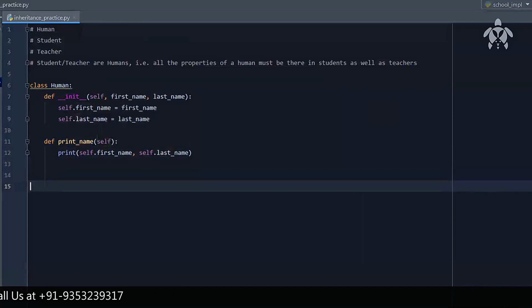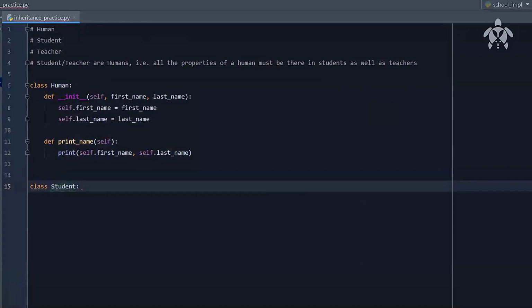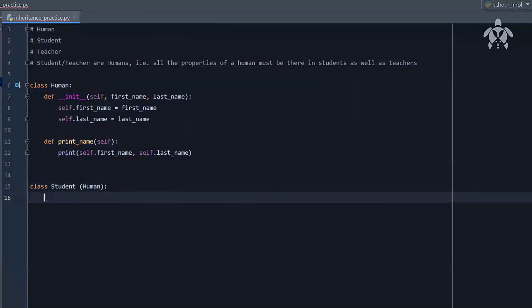Now let us create another class with the name, let's say, student. Now the student class is inheriting the properties from human. So I should write down student, and within brackets I should write down human. If I want to add some more properties in this particular class, I can do that very easily.